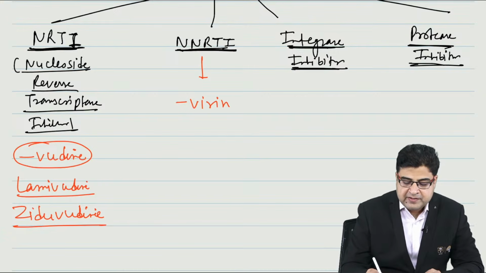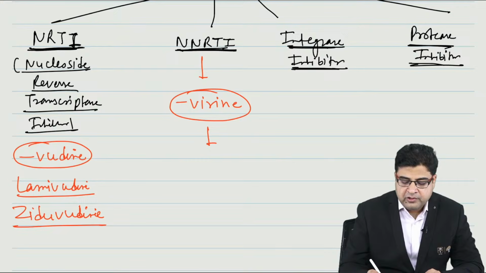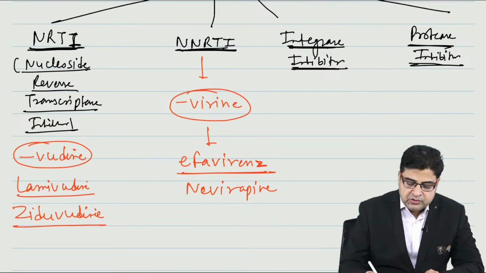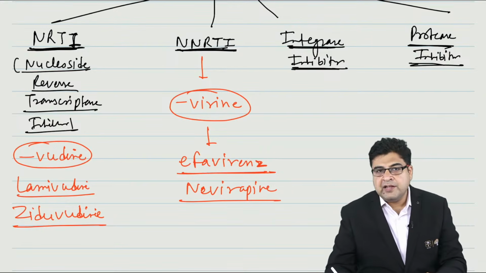So most of these medicines end with the word virin, and for your exam two medicines are important. One is known as efavirenz. One more drug which has a different name is nevirapine. So nevirapine is one more example of NNRTIs.